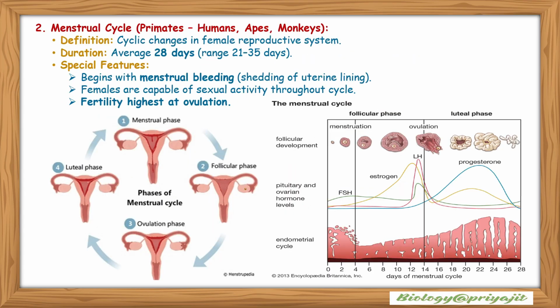It is found only in primates like humans, apes or monkeys. By definition, it is a cyclical change that occurs in the female reproductive system. Its duration is approximately 28 days; the range varies from 21 to 35 days. The special features include that it begins with menstrual bleeding or shedding of the uterine lining. In this case, females are capable of sexual activity throughout the cycle. Here, fertility is highest at ovulation. It has cyclical stages: the menstrual phase, follicular phase, ovulation phase and luteal phase. This is the menstrual cycle.